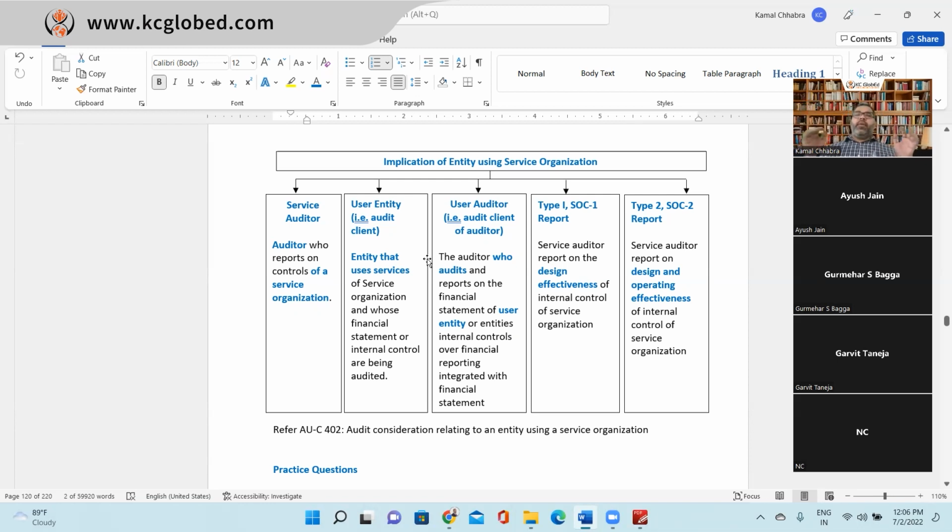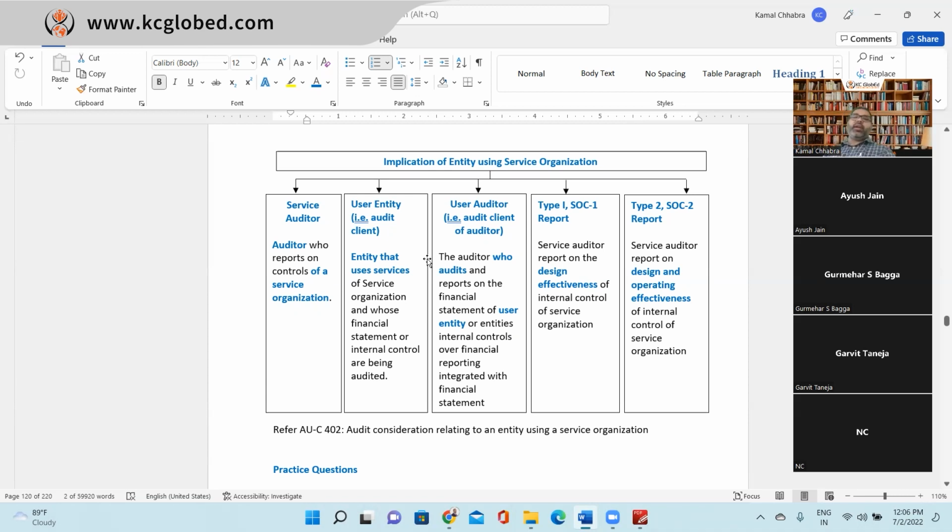Let's say, for example, Ayush and Gurmeher are the auditors of XYZ Limited. XYZ Limited has outsourced payroll services to OnPay. And Garvit and, let's say, Sanchit are the auditors of OnPay. So Garvit and Sanchit are the service auditors. Are you guys with me? Yes, sir.